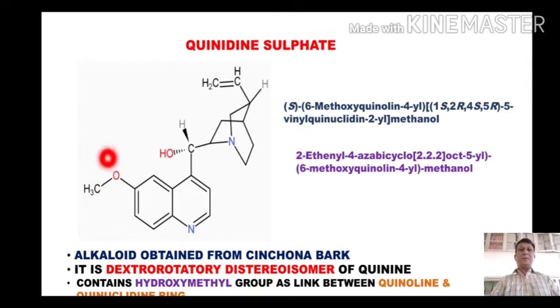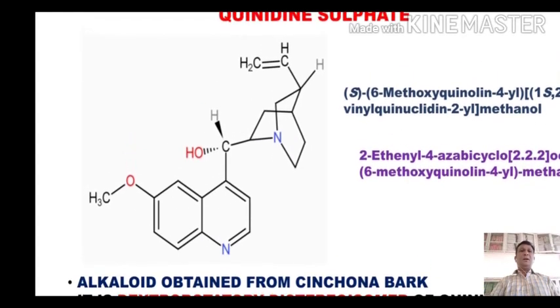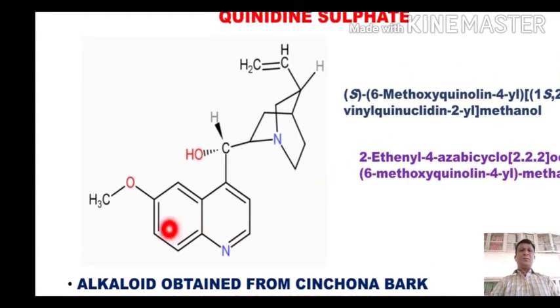This is the structure of quinidine, and if you look at the structure clearly, you will find the presence of two heterocyclic rings. The one is this bicyclic ring system, which is called quinoline, having a methoxy group substituent at position number 6.